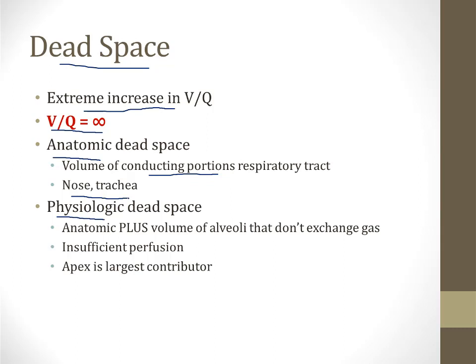Physiologic dead space is the anatomic dead space plus the volume of alveoli that don't exchange gas. It turns out that not every alveolus in your lungs exchanges gas just as well as all the other alveoli. Some alveoli have insufficient perfusion. The apex is the largest contributor. We'll talk more about this later. And so for this reason, the physiologic dead space is always greater than the anatomic dead space.